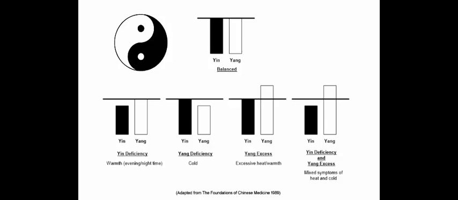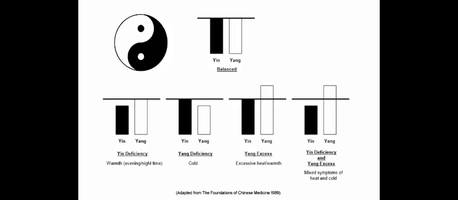For example, a 24-hour day can be divided into daytime, which is Yang, and nighttime, which is Yin. Daytime Yang can be divided into sunny, which is Yang, and cloudy, which is Yin. Sunny could then be divided into direct sunlight, which is Yang, and indirect sunlight, which is Yin, and so on.